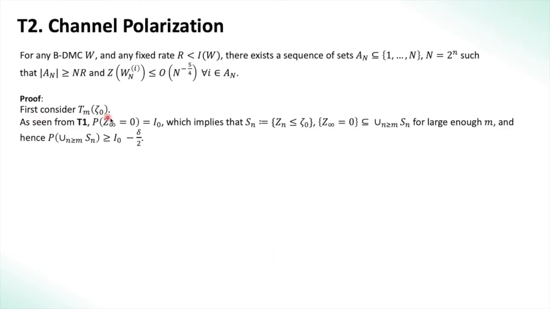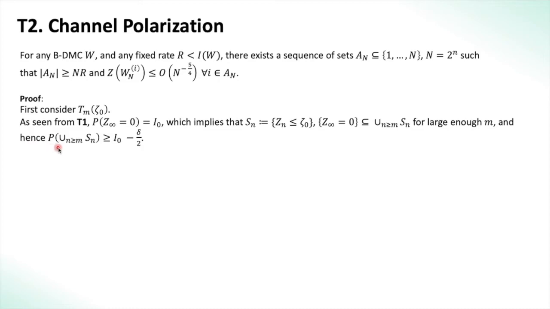First we look at T_m of zeta naught. As seen from theorem 1, P of Z infinity equal to 0 is I naught. If you define an event where Zn is less than zeta naught, then Z infinity equal to 0 is actually a subset of the union over all n greater than m of Sn for large enough m. Because it is converging, we should have for some m where all Zn's are lesser than any real number, and here especially zeta naught. So this has to be true.